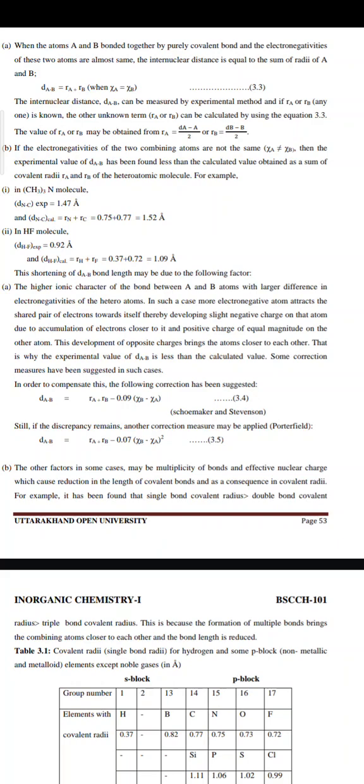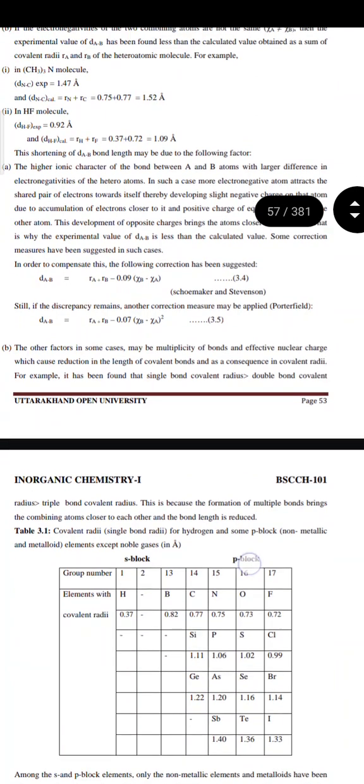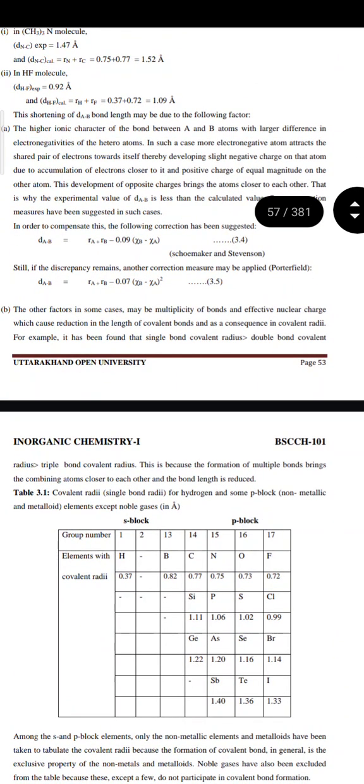In the HF molecule, d(H-F) experimentally is equal to 0.92 angstrom, whereas the calculated value is 0.37 + 0.72, that is 1.09 angstrom. The shortening of the d(A-B) bond length may be due to the following factors. First one, the higher ionic character of the bond between A and B atoms with a larger difference in electronegativities of the heteroatoms.